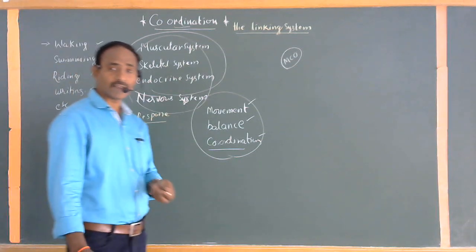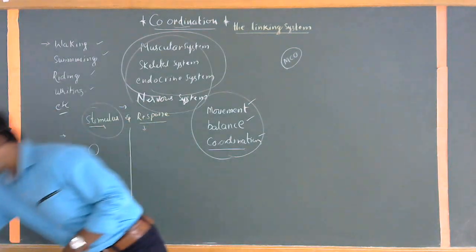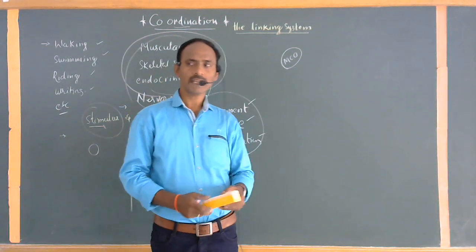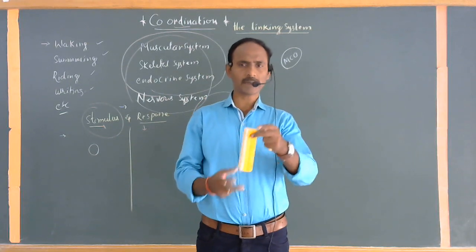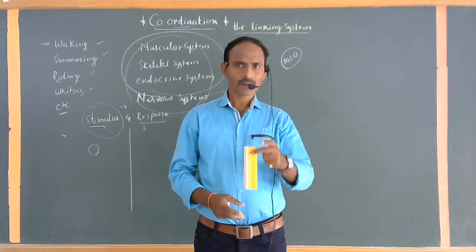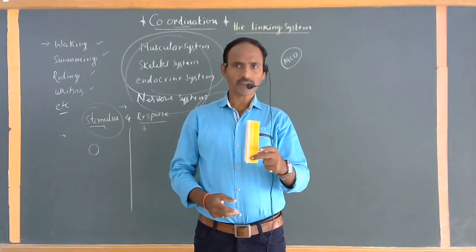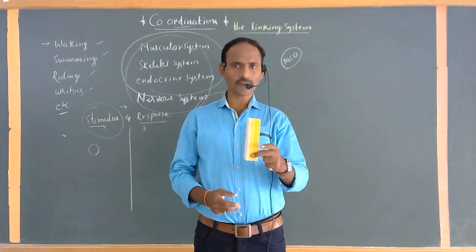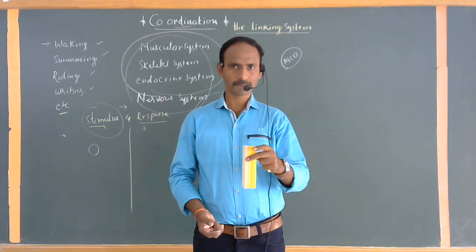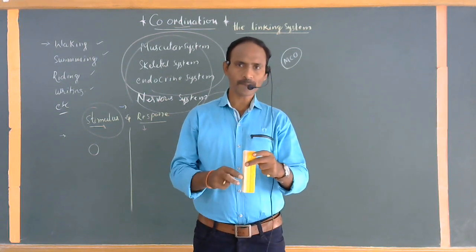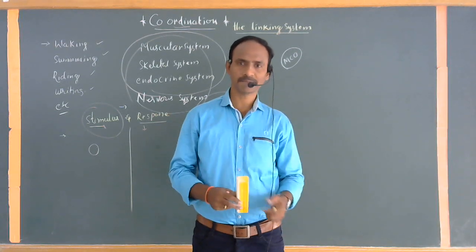One more activity is also given in your textbooks. For example, imagine you take a long scale or a duster, whatever it may be. If you keep it like this, it is a small activity. Within a fraction of a second, if you draw back and then catch the duster, you can hold it at this particular place. But each and every time, we can't hold the duster at the particular place.